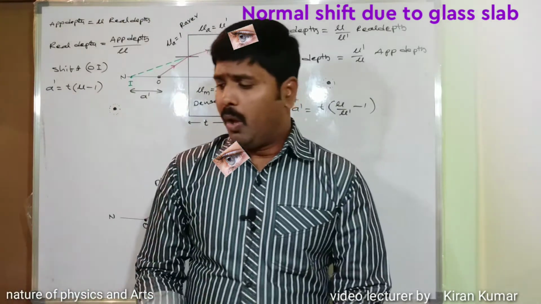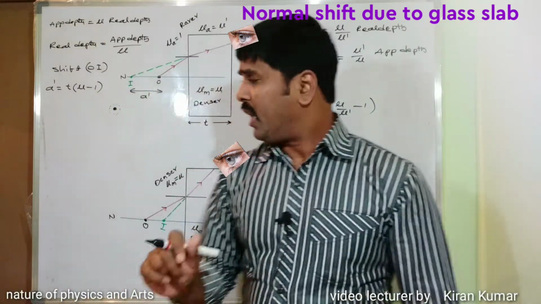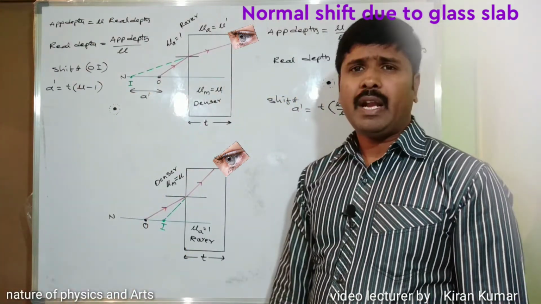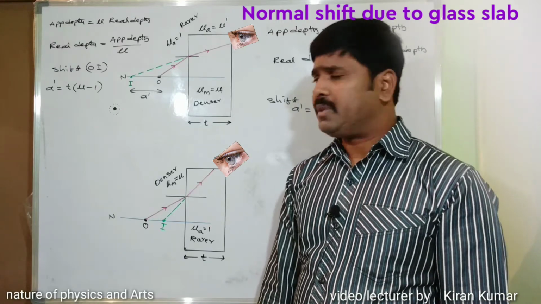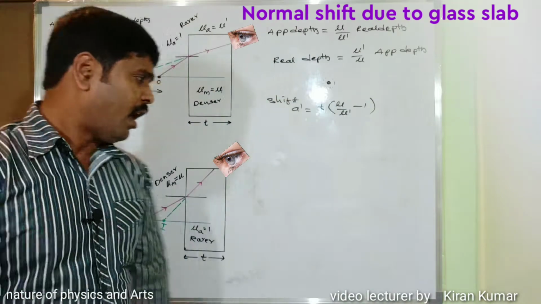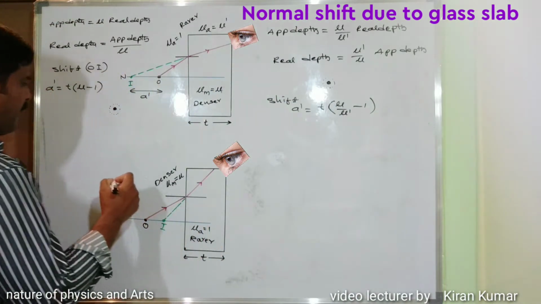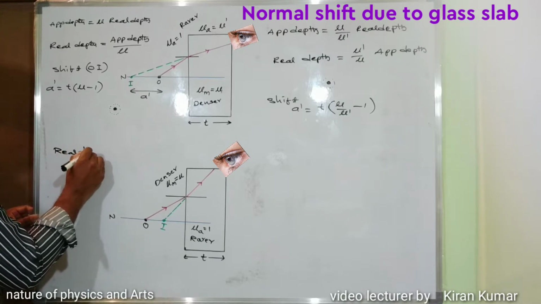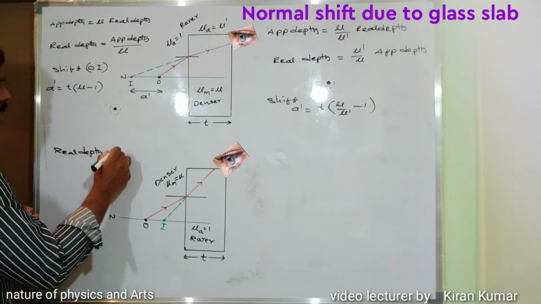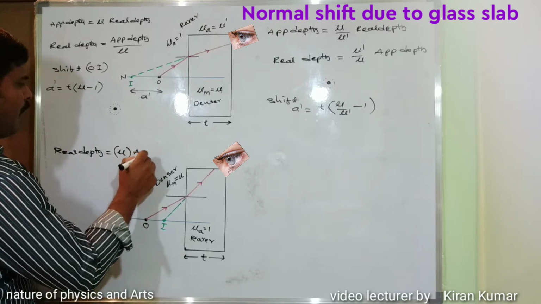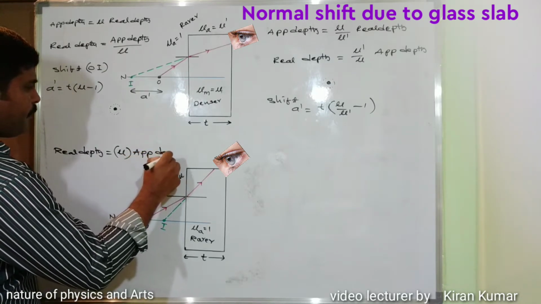Okay, so whenever light travels from the denser medium to a rarer medium, what will happen here? The proof for the apparent depth and real depth is already completed. Now the real depth formula: real depth is equal to the refractive index of the denser medium into apparent depth.